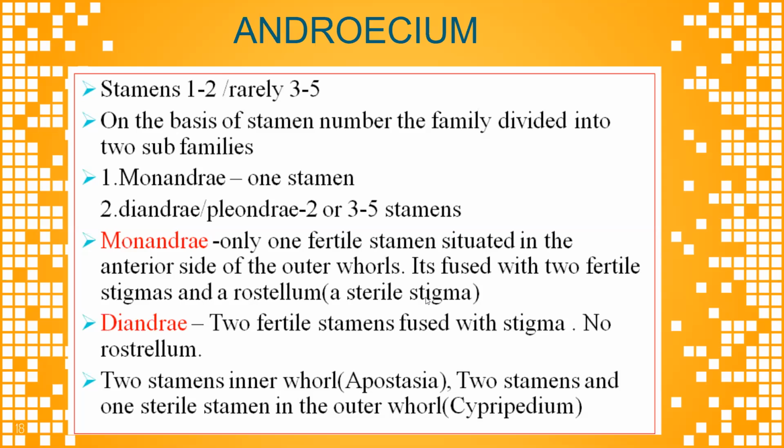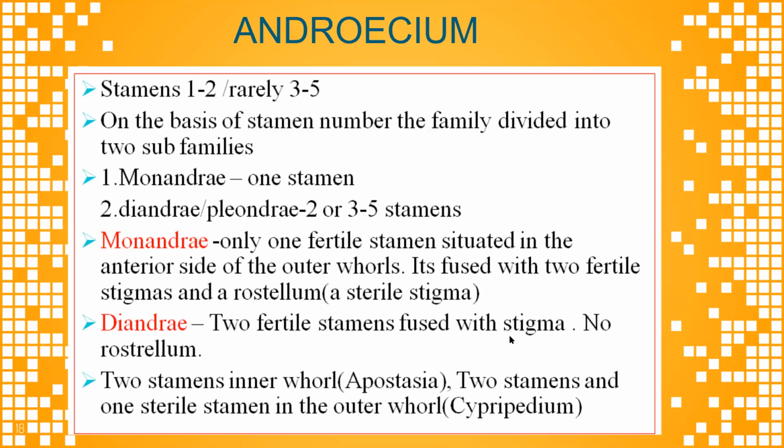The androecium parts are all combined and form one tube-like structure. They are fused, and the stigmas are attached to it, and finally they form one structure that is nothing but a rostellum.